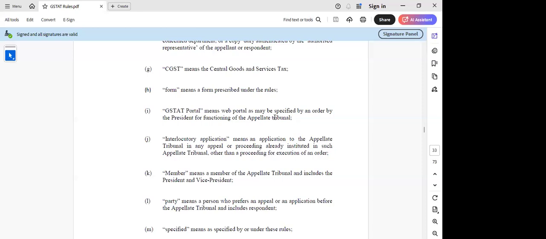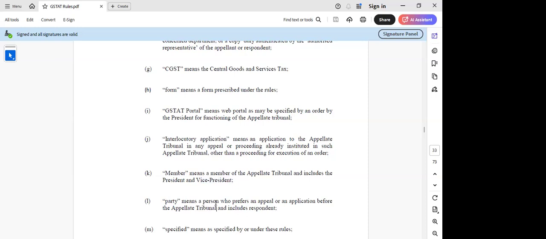Then member means a member of the appellate tribunal and includes the president and vice president. If we read the section and rules, sir, there is no reference to vice president as such, but here we are also able to see that there is a reference to vice president which is given. This is one thing.